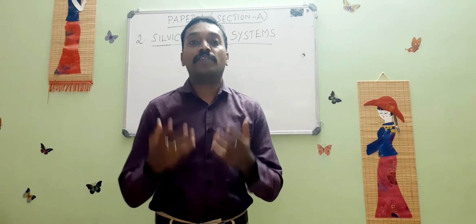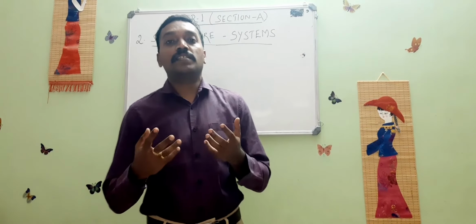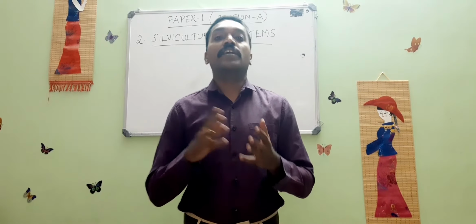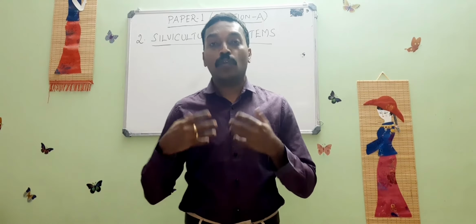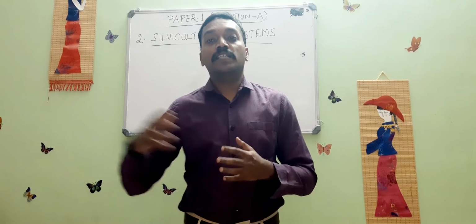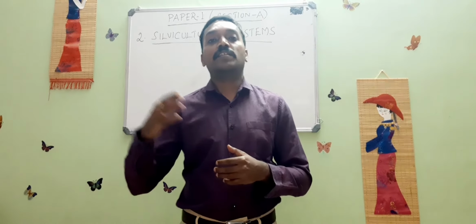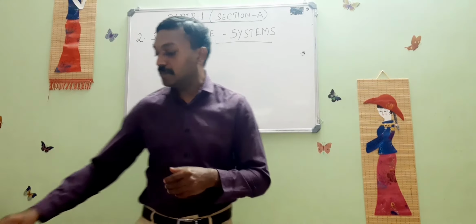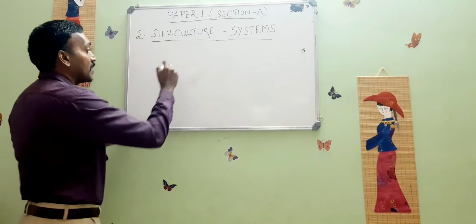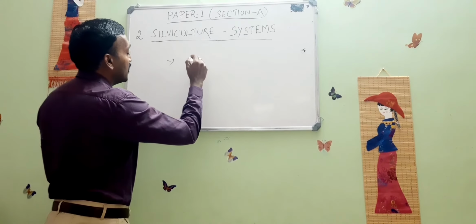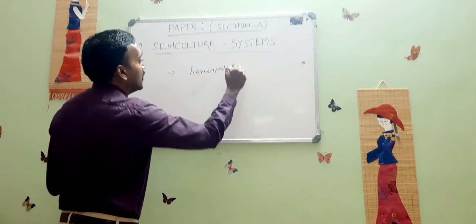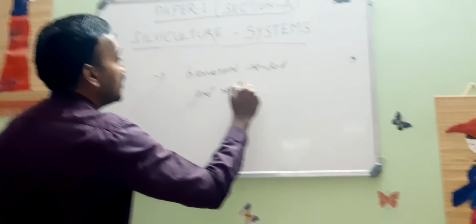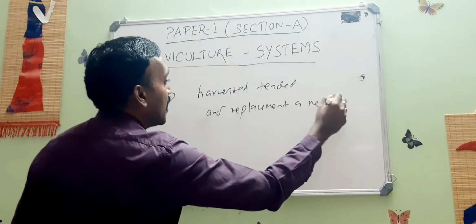So the regeneration of a crop depends on the type of forest, and it varies from forest type to locality. These techniques or treatments are collectively known as silviculture system. In simple terms, a silviculture system is how a given forest is to be harvested, tended and replaced by a new crop.